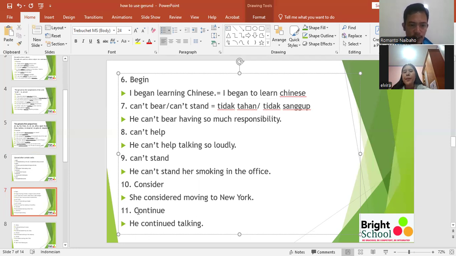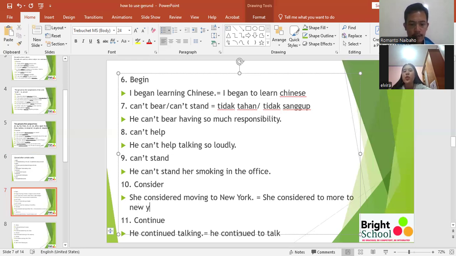And then we also use continue. He continued talking. We can also use he continued to talk. Okay. Can you make this, she considered moving to New York, using infinitive? She considered to move to New York. Okay, that's fine.